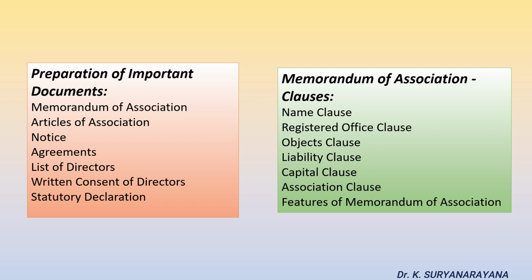Memorandum of Association. According to Section 256 of the Companies Act 2013, memorandum means the Memorandum of Association of a company as originally framed or as altered from time to time in pursuance of any previous company law or of this Act. Memorandum of Association is one of the important documents to be filed with the registrar of companies at the time of incorporation of the company.